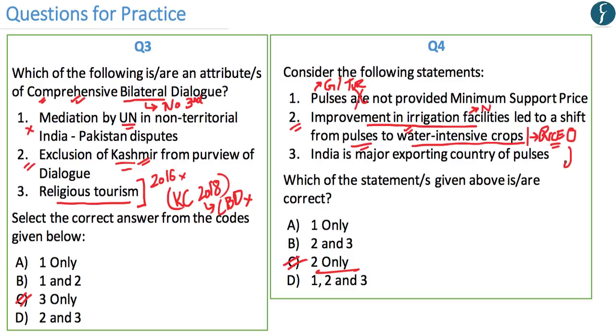However, the shift to water-intensive crops has led to major depletion in groundwater resources in states like Punjab, Haryana, Rajasthan and others. Now with regards to option number 3, India is a major importing country of pulses, whereby India is the largest importer of pulses in the world. And with regards to exporting of pulses, India is not among the top 10.